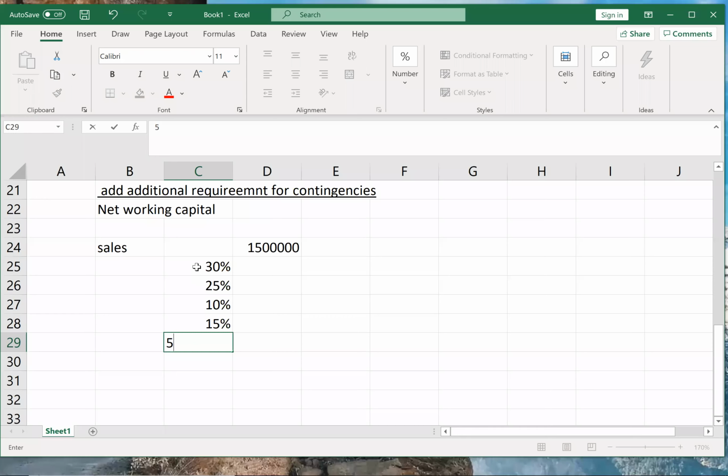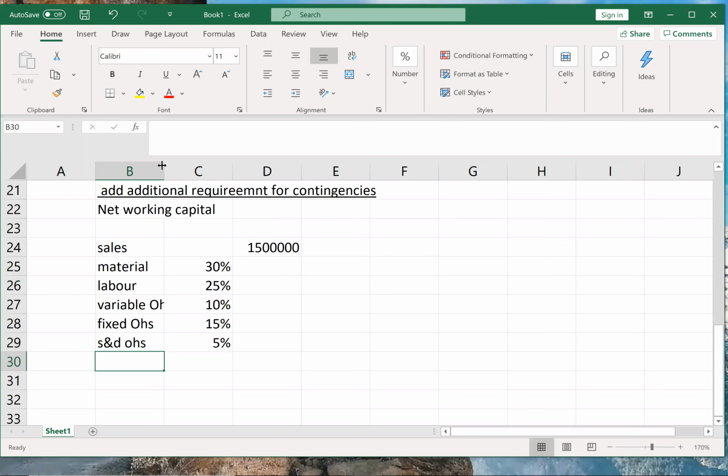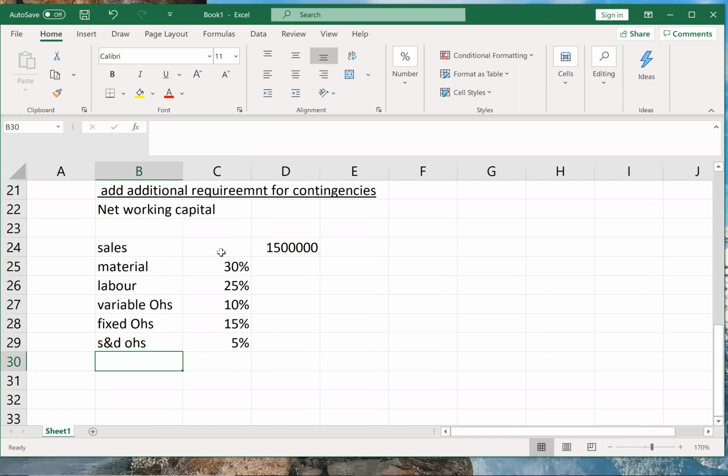Correct. So this was material, labor, then variable overheads, fixed overheads, and selling and distribution overheads. So we know the exact cost now.